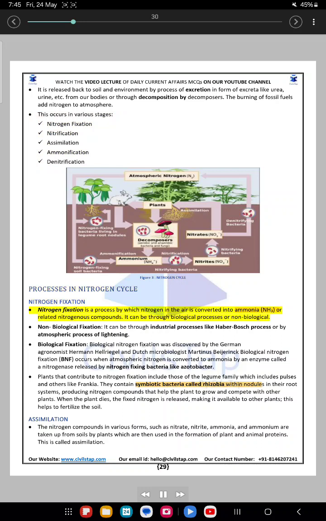Processes in the nitrogen cycle. Nitrogen fixation. Nitrogen fixation is a process by which nitrogen in the air is converted into ammonia, NH3, or related nitrogenous compounds. It can be through biological or non-biological processes. Non-biological fixation can be through industrial processes like the Haber-Bosch process or by the atmospheric process of lightning.